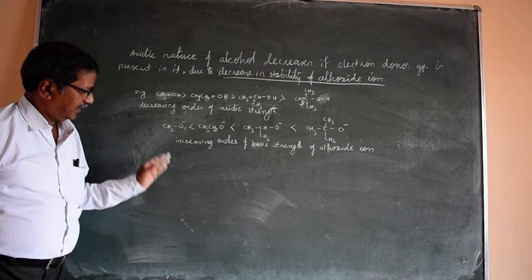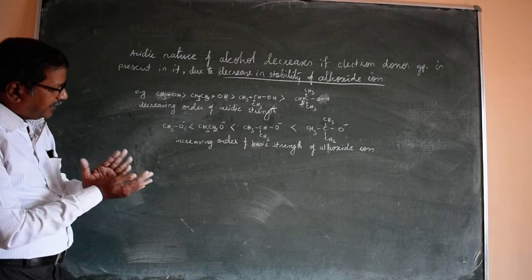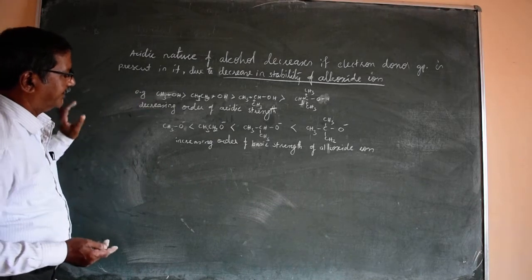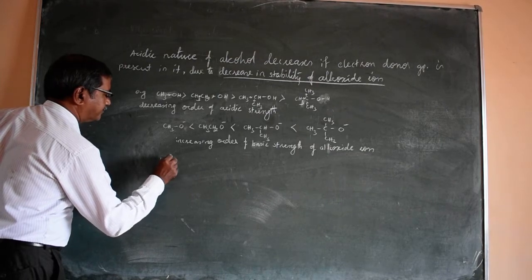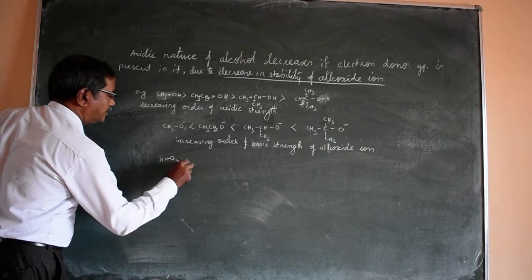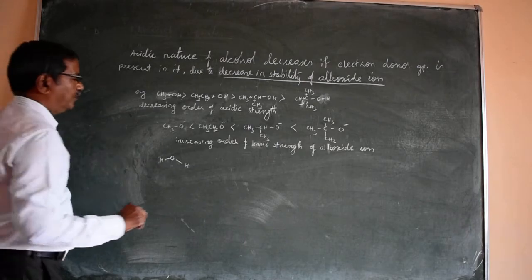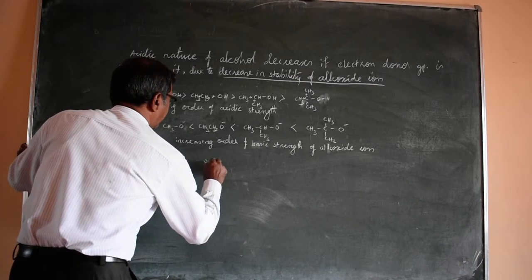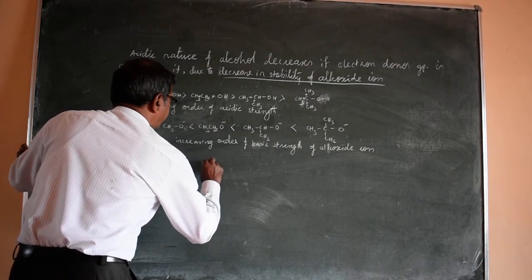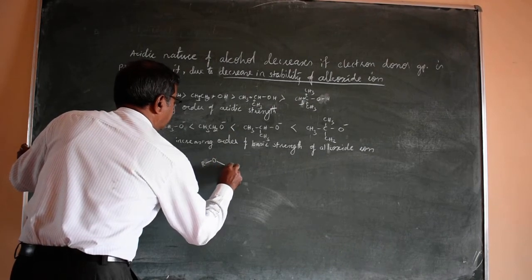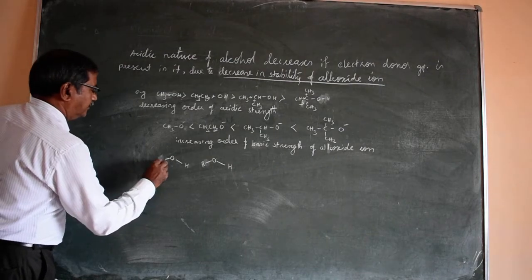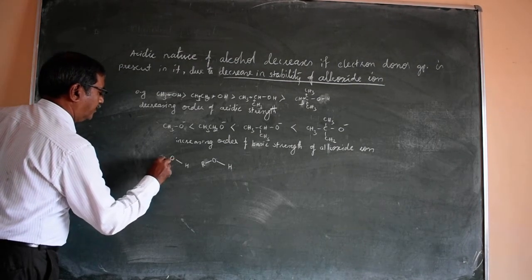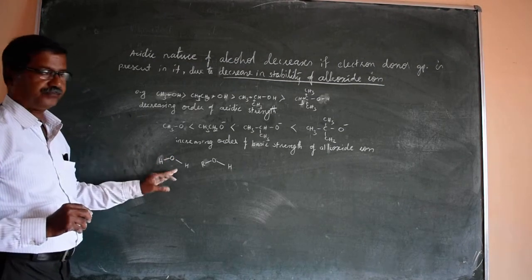Well, after this, you can compare the acidic strength of water with alcohol. We know the formula for water is HOH, and for alcohol is ROH. The difference between alcohol and water is that in water there is no electron donor or electron releasing group.